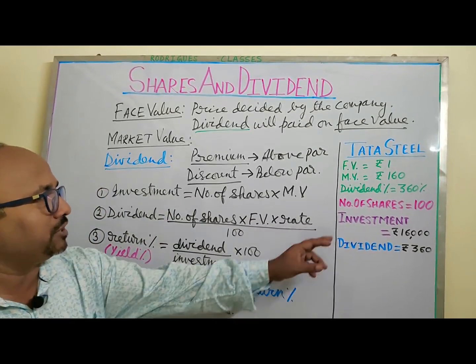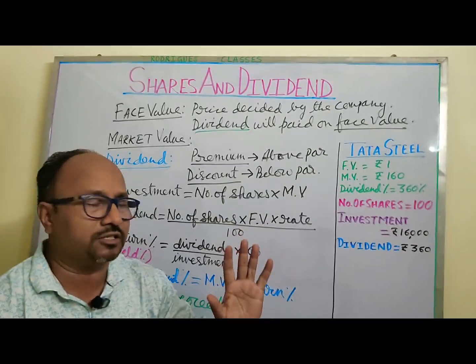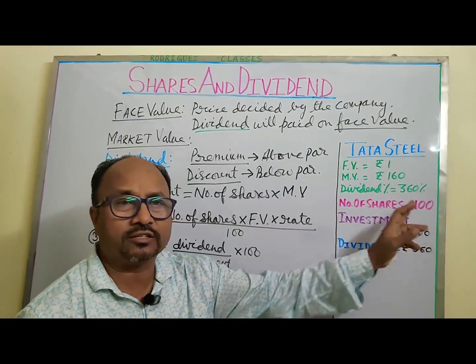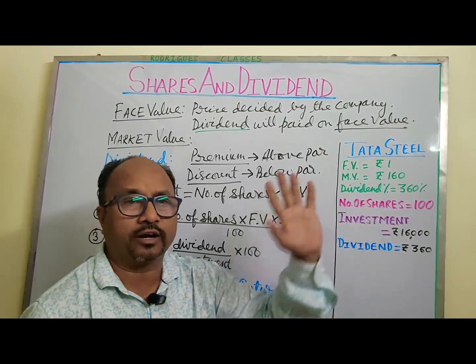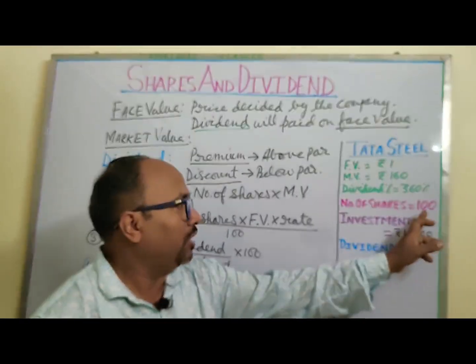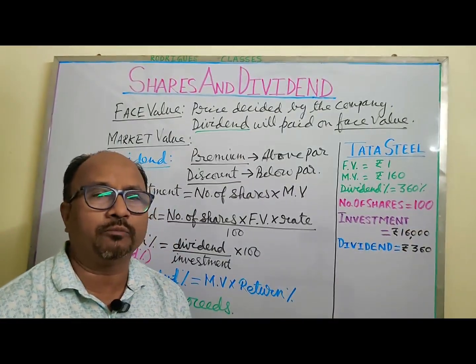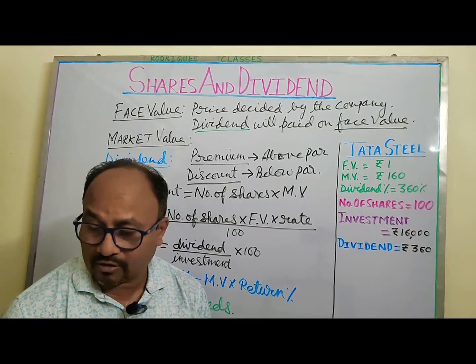So for example, this Tata Steel share of market value 160, I had bought 100 shares and I am selling these shares for 200 rupees. So 100 into 200 will become the sale proceeds.